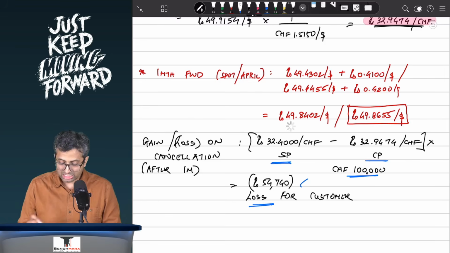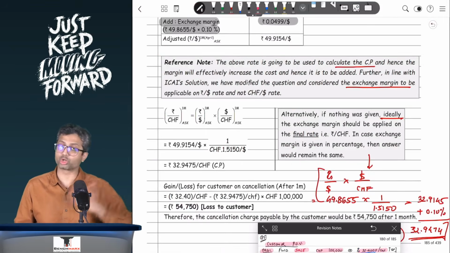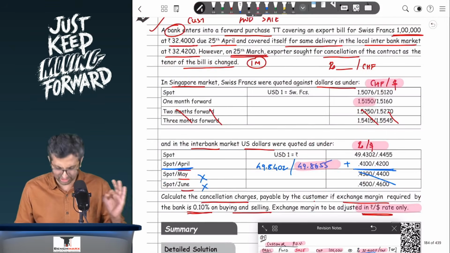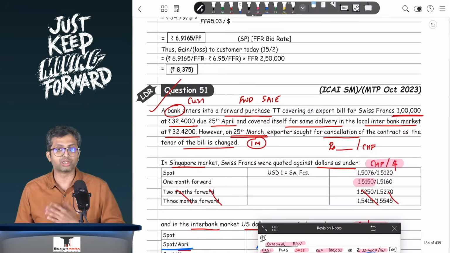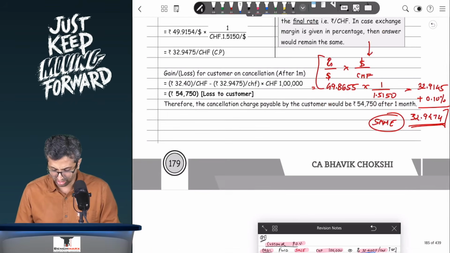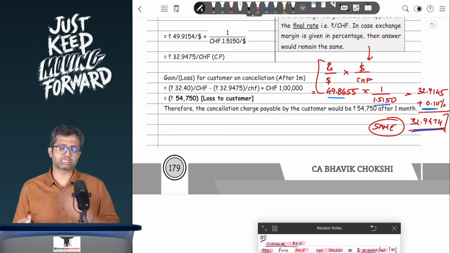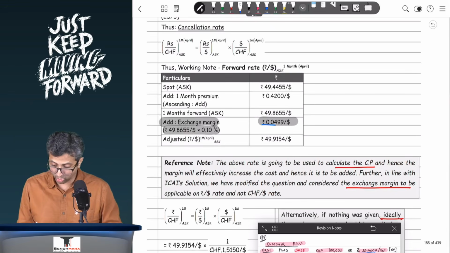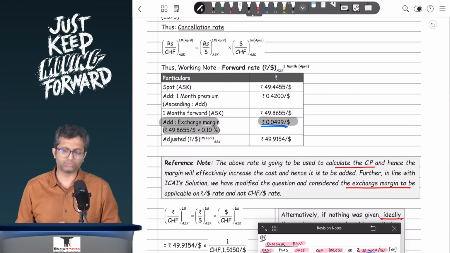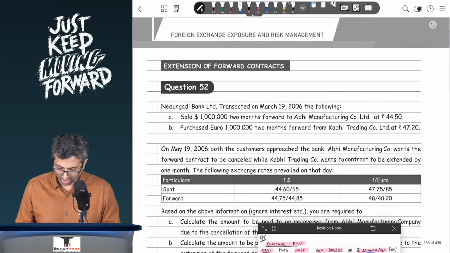So this is an interesting question where you have the cross rate, where you have the exchange margin, everything which is there, and hence you will definitely revise this and get done over here. We have also shown that if you keep it as it is and then ultimately add 0.1%, still the answer remains the same, though the institute has added over here, and hence we have tried to keep the solution in a consistent way. Okay, 52 is fine.